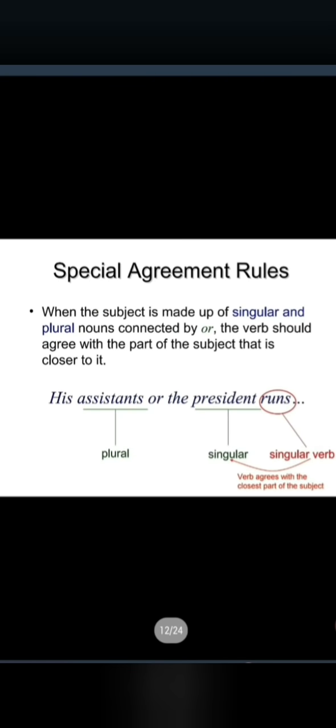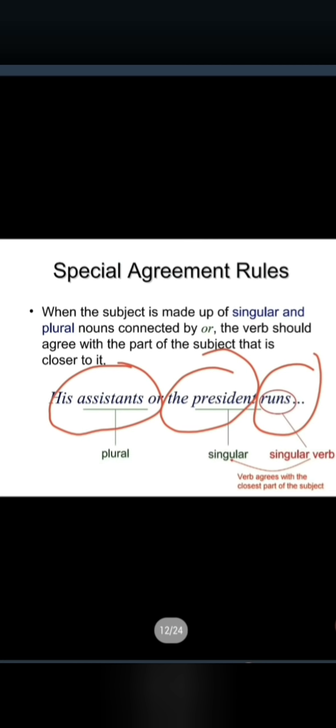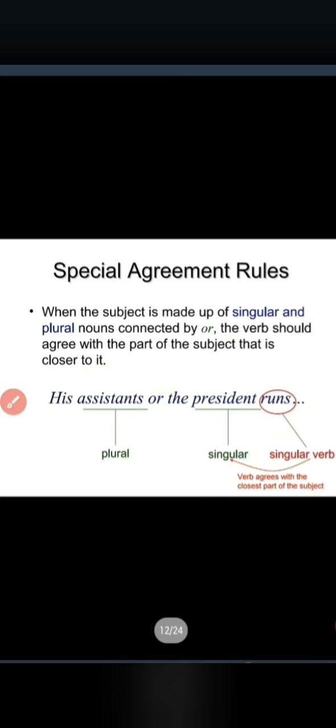Totally vice versa, or exactly opposite to it. Now here you used a plural subject. Here is the singular subject, and what type of verb are we going to use? It is based on the subject which is nearest to the verb. So the president is what? Singular. We have to go for the singular verb as per the rules. Hope that's clear.